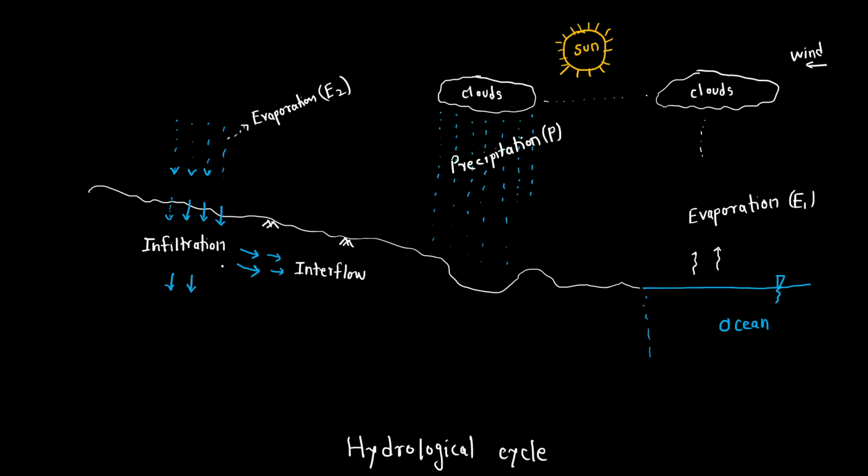Okay, so this is called interflow. And the part which is going further inside reaches a level which we call the groundwater level. Now we have drawn one level here. This level is called groundwater, and this is called the groundwater table. So this infiltrated water then meets the groundwater.